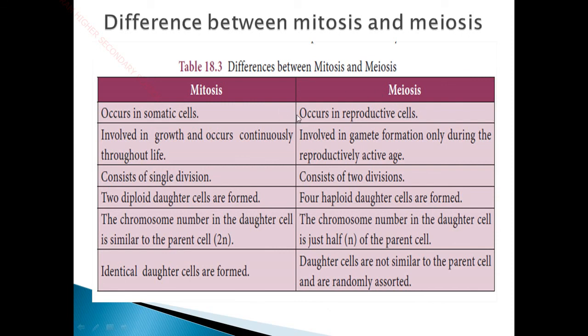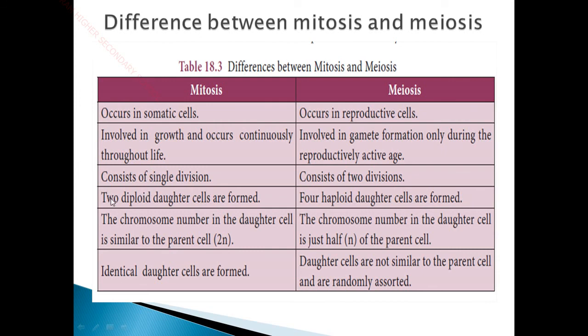Mitosis is involved in growth and occurs continuously throughout our life, whereas meiosis is involved in gamete formation only during the reproductively active stage. At the stage of puberty, when the reproductive organs are very active, this meiosis process takes place. Mitosis consists of a single division, whereas meiosis consists of 2 divisions, meiosis 1 and meiosis 2.